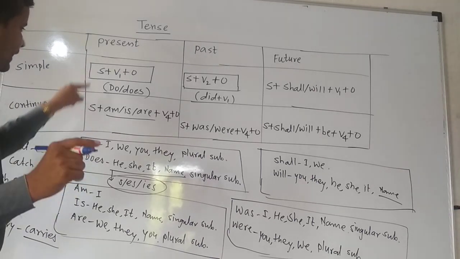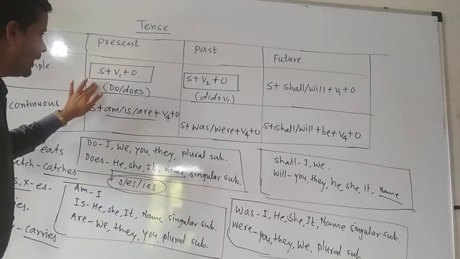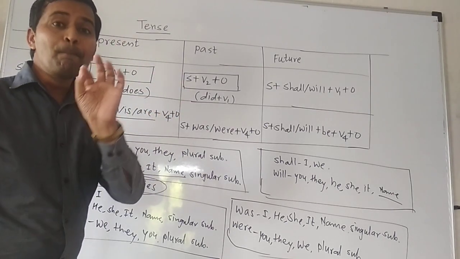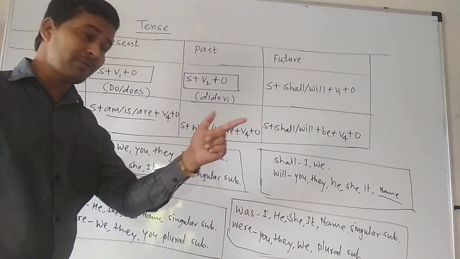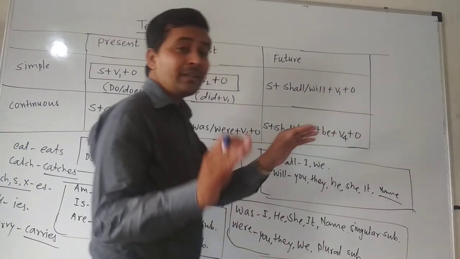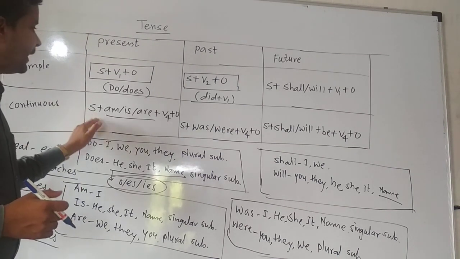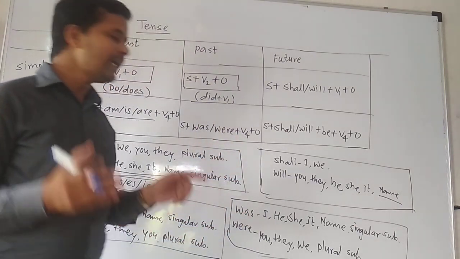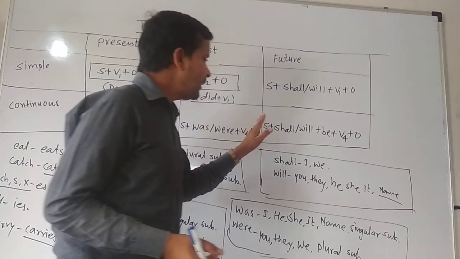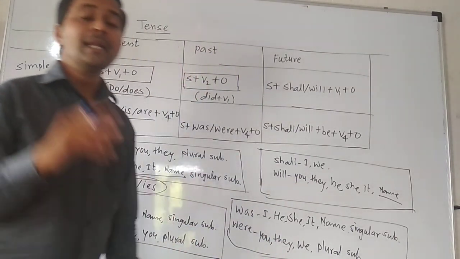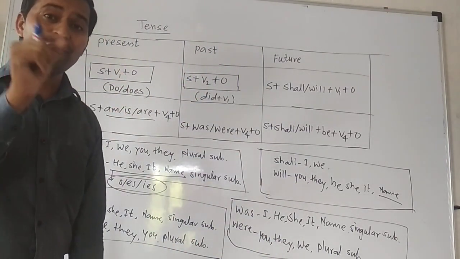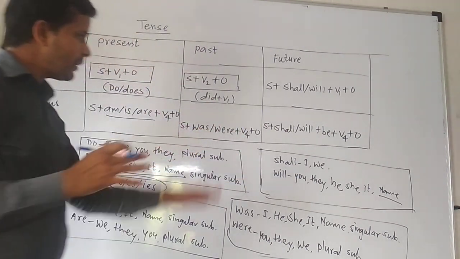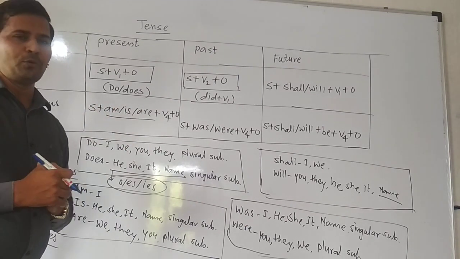Now we will talk about the same sentence continuously. They play cricket, they don't play cricket. They played cricket, they did not play cricket. Remember, did not plus V1. Then they will play cricket, they will not play cricket. They are playing cricket, they are not playing cricket. They were playing cricket, they were not playing cricket. They will be playing cricket, they will not be. Remember, they will not be playing cricket. So in this way, you will have to write these sentences.